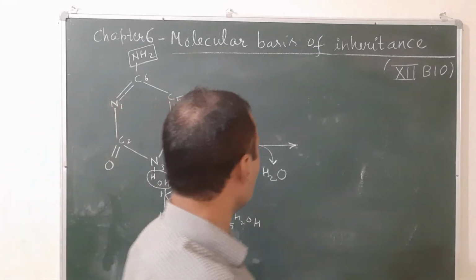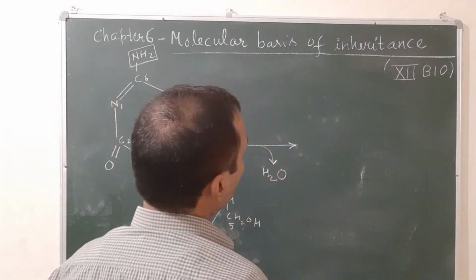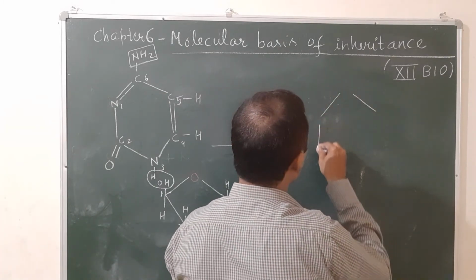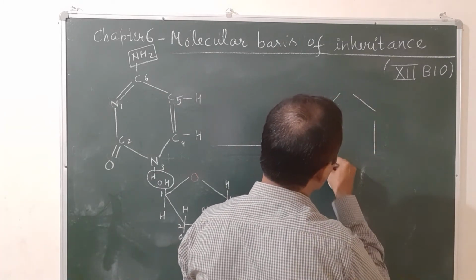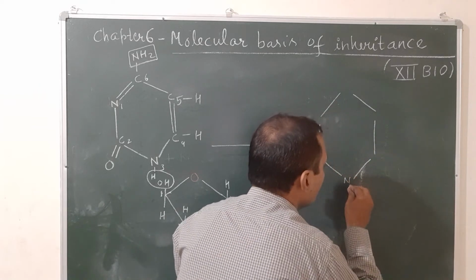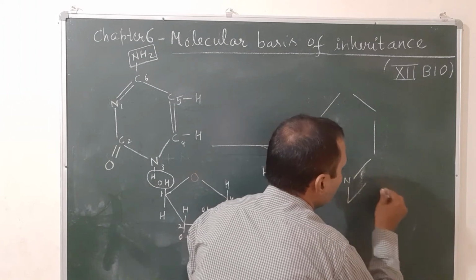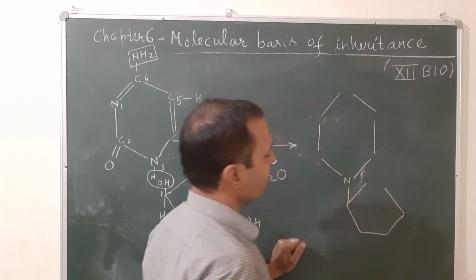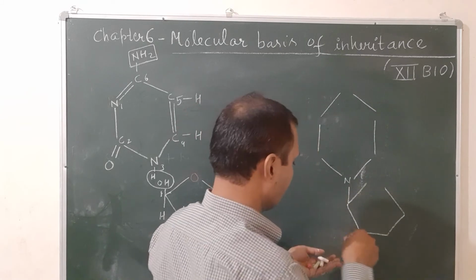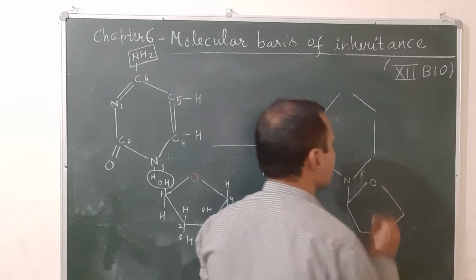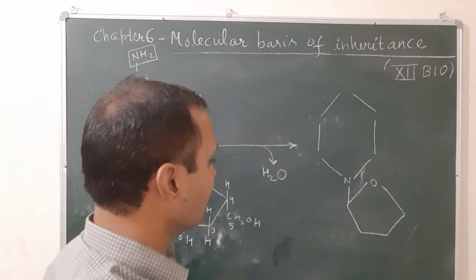And there is a formation of a new bond known as the glycosidic bond. Okay, this is the nitrogen, and here the sugar combined with the base, and formation of the nucleoside takes place.